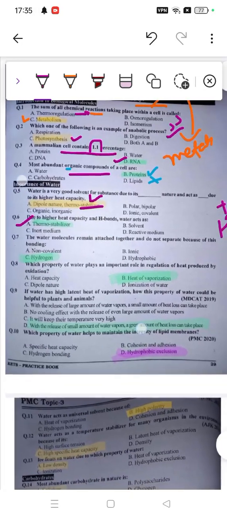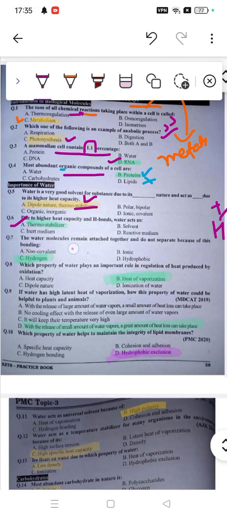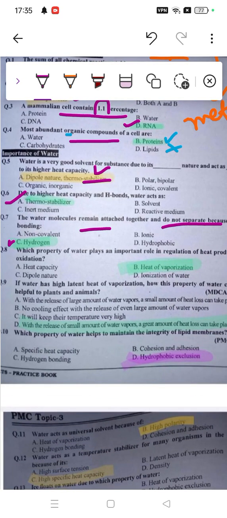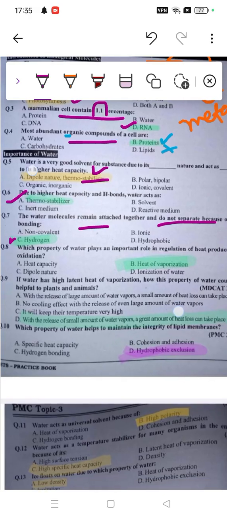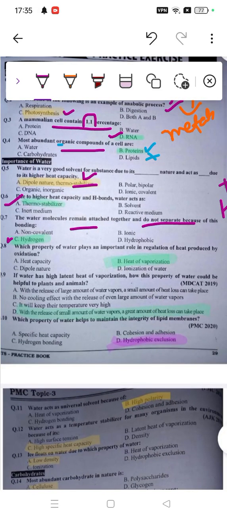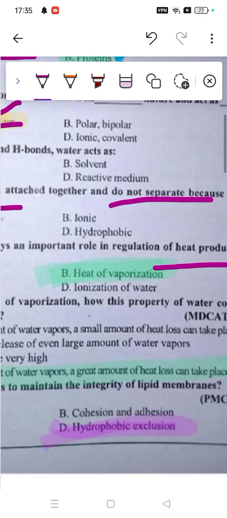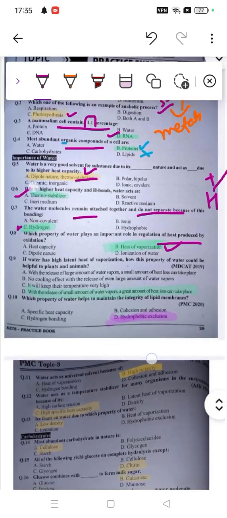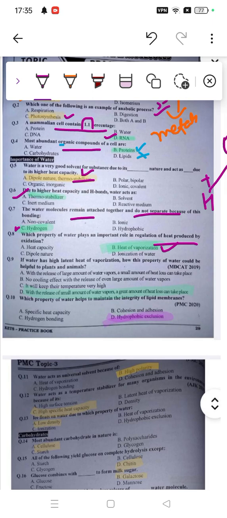Then, water molecules remain attached together and do not separate just because of hydrogen bonding. Hydrogen bonding is very strong and that keeps them attached. Then, which property of water plays an important role in the regulation of heat? That's called heat of vaporization. Otherwise these other options don't match. Question 9: if water has a high latent heat of vaporization, this property of water could be helpful to plants and animals. So D is the right option.